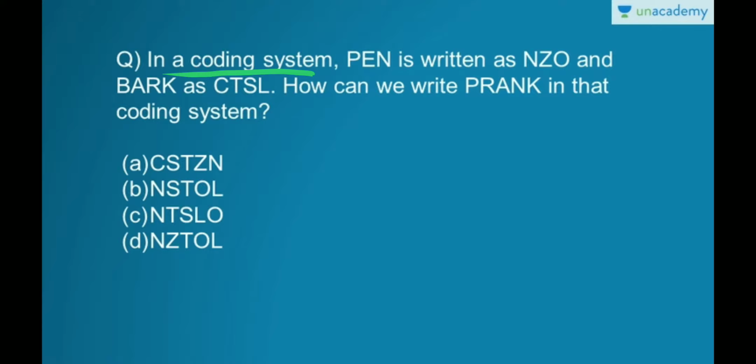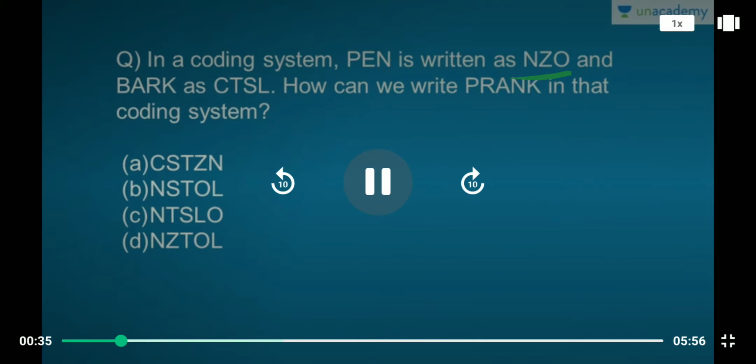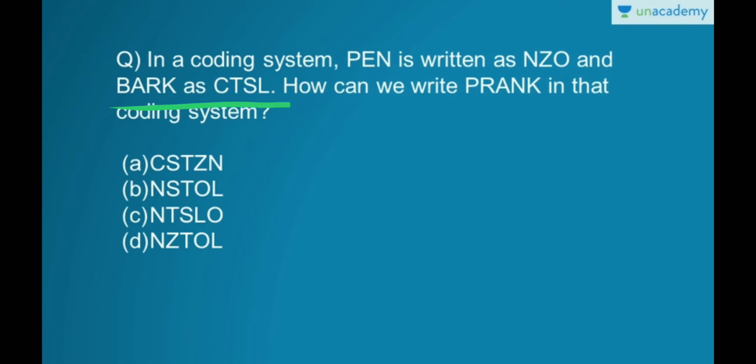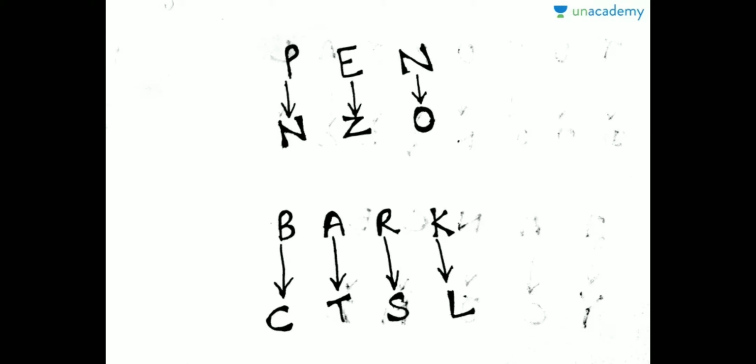In a coding system, PEEN is written as NZZO and BARK is written as CTSL. You have to write RANK in the same coding. This is direct coding: P is coded as N, E is coded as Z, then E is coded as Z and N is coded as O. So wherever you see P, you have to write N. The coding will be N.